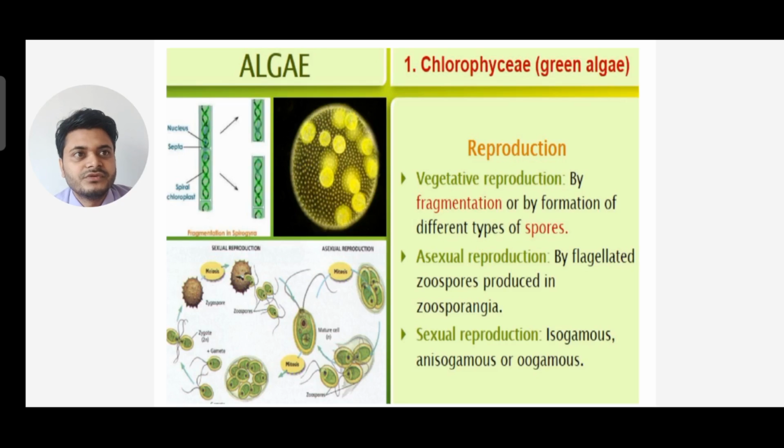Now, reproduction of Chlorophyceae or green algae. How does reproduction take place? By vegetative, asexual and sexual methods. Vegetative reproduction is by fragmentation or by formation of different types of spores. Asexual reproduction is by flagellated zoospores produced in zoosporangium. Sexual reproduction is by isogamous, anisogamous and oogamous methods. I have already discussed in an earlier slide what isogamous, anisogamous and oogamous are.